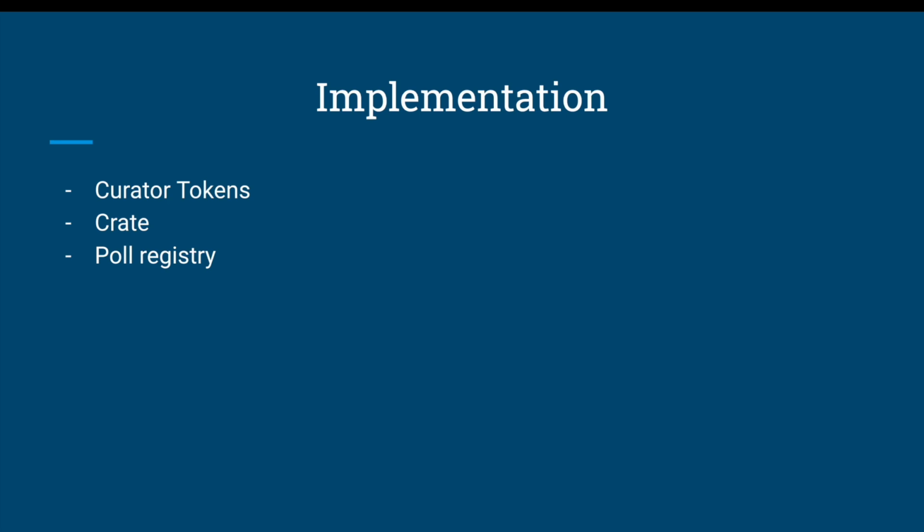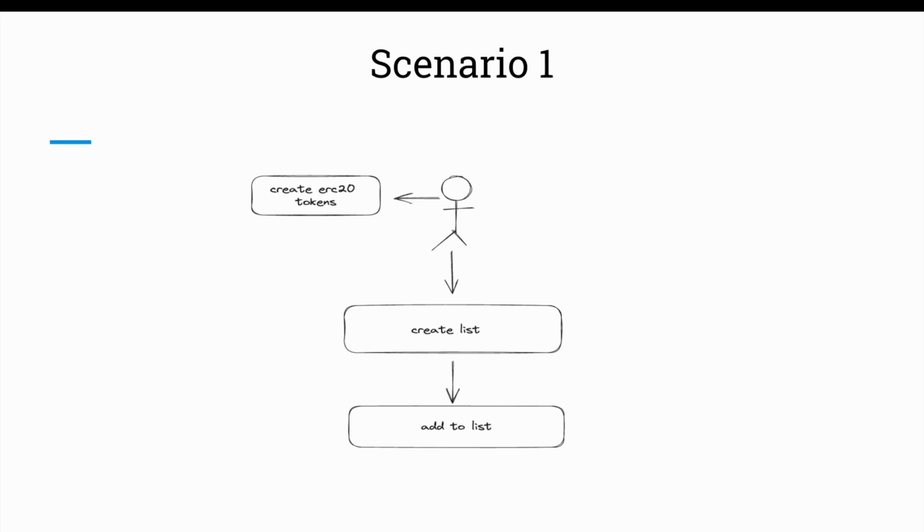So let's go through some scenarios to hopefully paint a better picture of how this works. Scenario 1 is the most basic scenario. I'm a user, I want to create a personal list for myself. Steps to do that would be creating a curator token. A curator token is really just an ERC20 token that I will stake to put an entry on my list. This ensures that I'm the only user that can contribute to this list because the gate is this curator token, and I haven't shared these curator tokens with anybody. One of the key things here is that this is an on-chain list and you're not tied to the platform or app or dApp that you're creating it on.